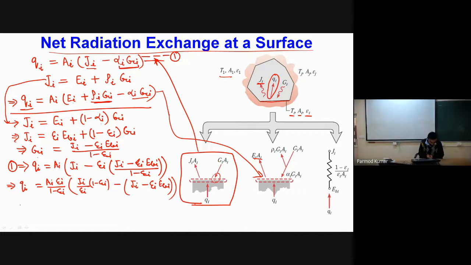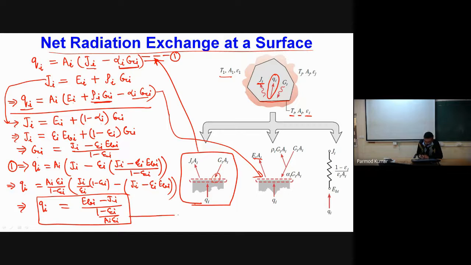Yes. So if you solve it further, you will find that QI will become equal to EBI minus JI divided by (1 minus epsilon I) divided by AI epsilon I. So this will be the final total heat transfer associated with the surface once you solve this equation after doing just small algebraic manipulations.